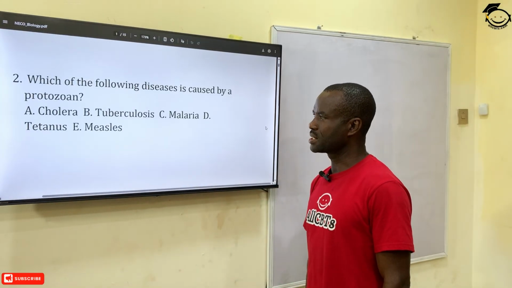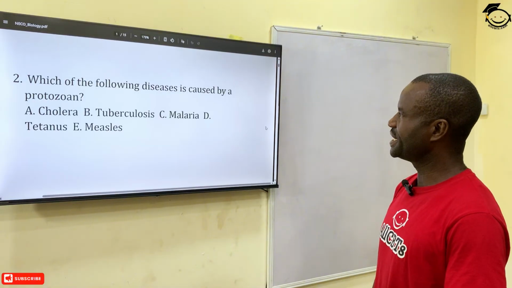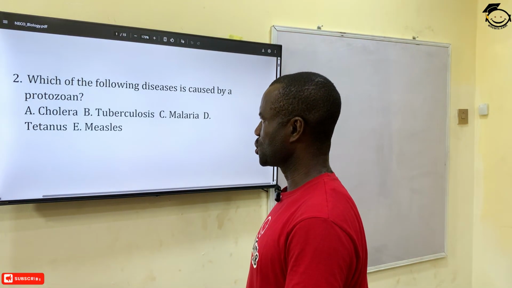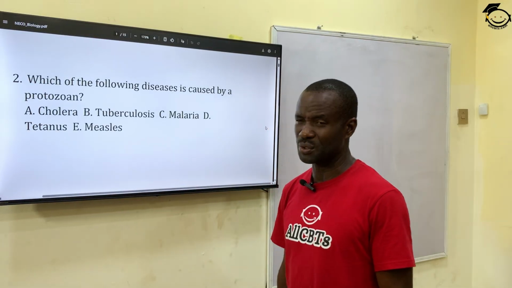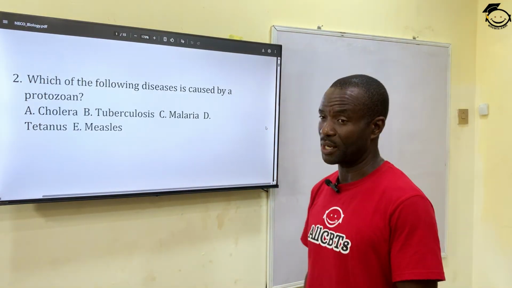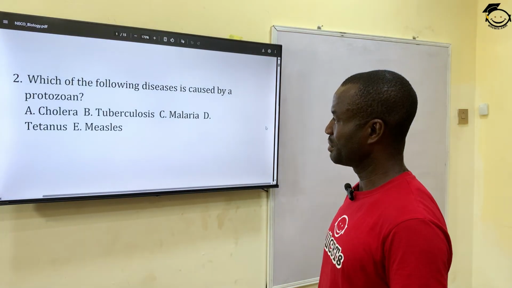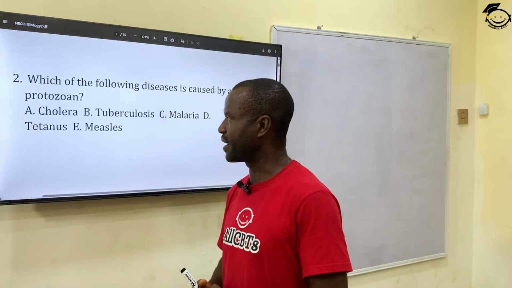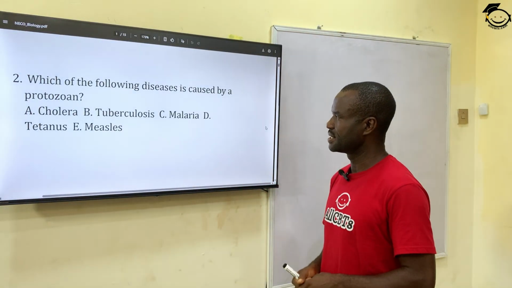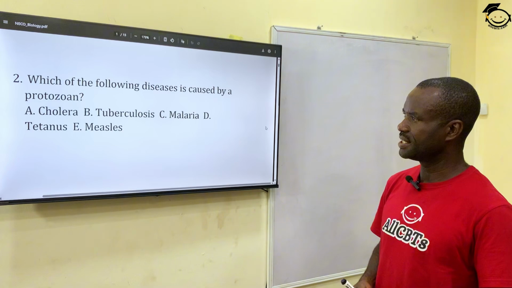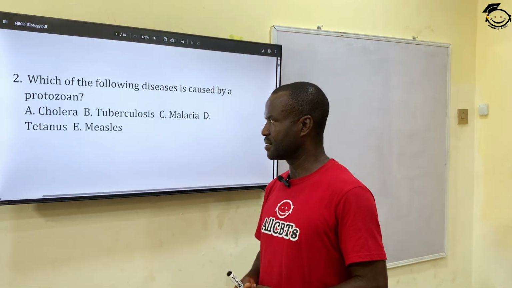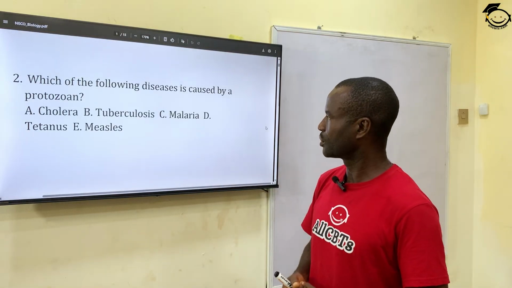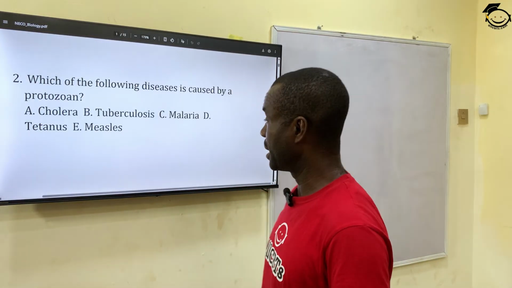All right. Question 2 says, which of the following diseases is caused by protozoan? Examples of protozoans are trypanosoma, plasmodium in malaria, and so on and so forth. A. Cholera. B. Tuberculosis. C. Malaria. D. Tetanus. And E. Measles. The correct answer is malaria, caused by protozoa, caused by plasmodium.